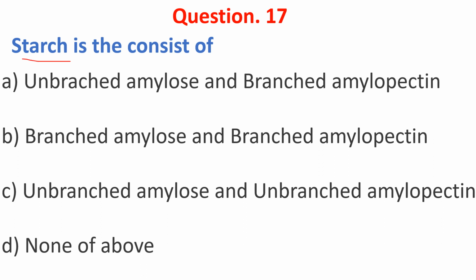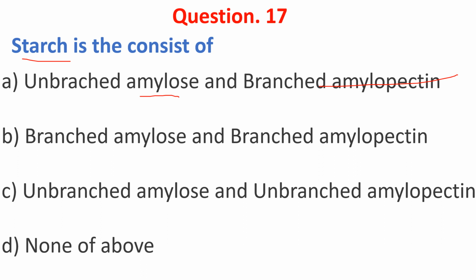Starch is mostly formed by amylose and amylopectin, and starch is also called amylum. It is a polymeric carbohydrate consisting of numerous glucose units joined by alpha D glycosidic bonds.